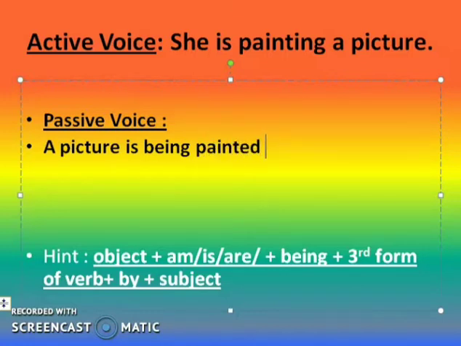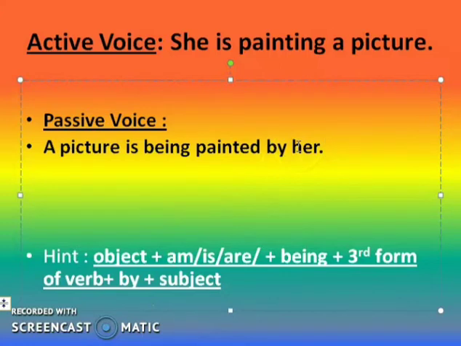So, painted by her. Clear? So you can see that first I have written the object, a picture, then the be verb is, then being, then the third form of the verb, painted, then by, then her.